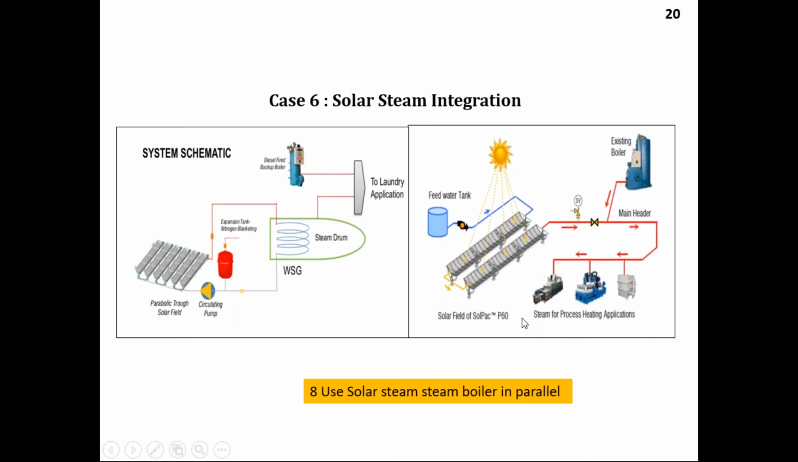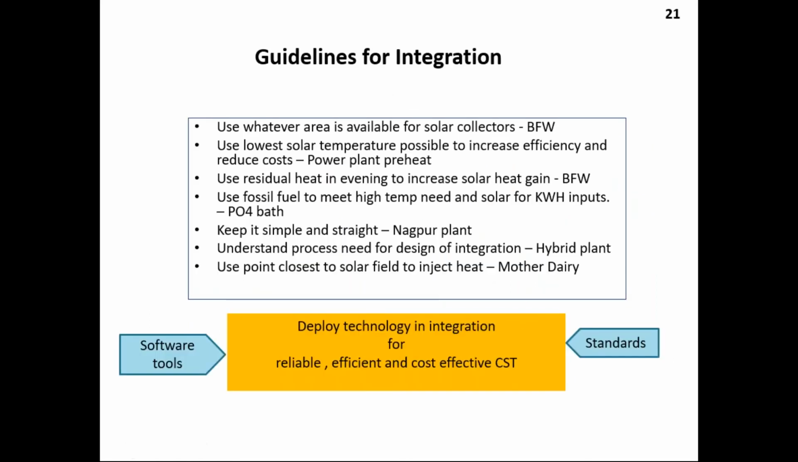So from these experiences and from these advanced philosophies, the guidelines for integration, what takeaway we get is: use whatever area is available for solar concentrators for boiler feed water. Use the lowest solar temperature possible to increase efficiency and reduce cost. That is for power plant preheating. Then use residual heat in the evening to increase the solar heat gain. Use fossil fuel to meet high temperature need, and solar for kilowatt hour inputs. Keep it simple and straight.